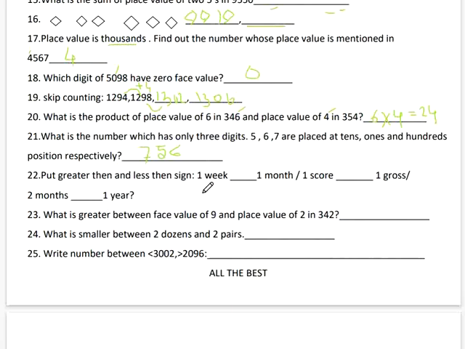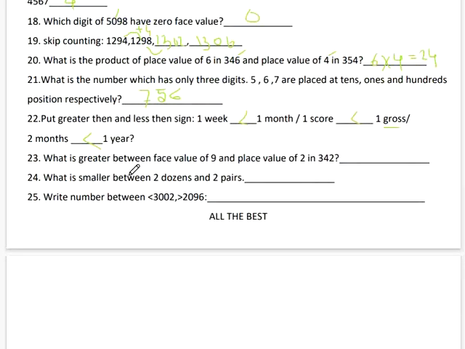Put the greater than or less than sign: 1 week, 1 month. So we will place the greater than or less than sign. A gross means 144. A score means 20. 2 months, a year. Okay. What is greater between face value of 9 and place value of 2? So face value of the 9. Okay. What is the smaller between 2 dozen and 2 pairs? Yes, 2 pairs.